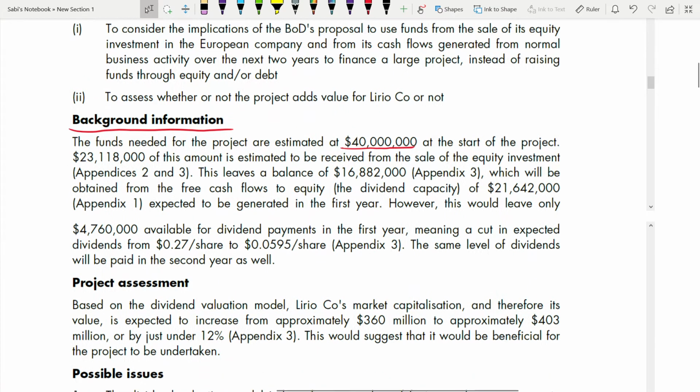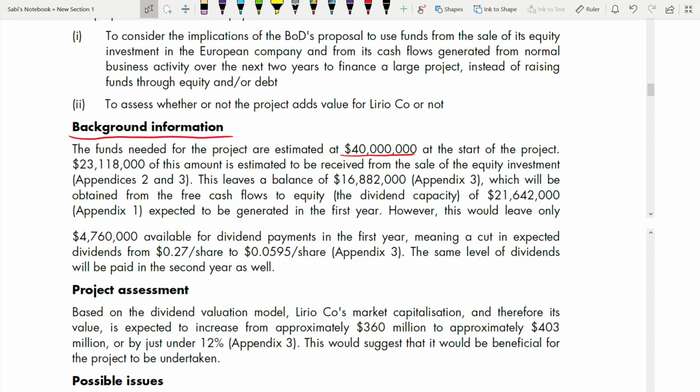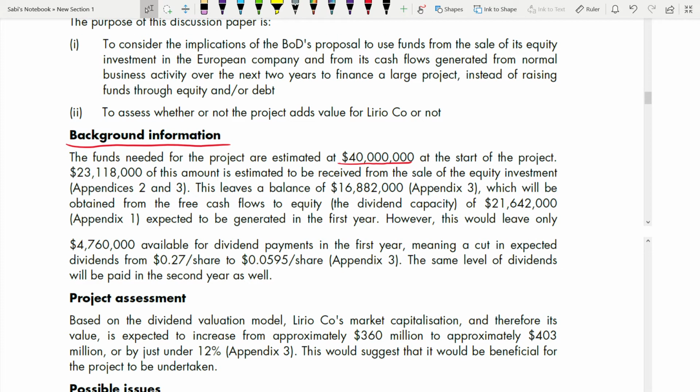Now, I'm not going to refer. I'm sure you must be very fresh with the numbers in your mind. You can keep the numbers in front of you while I'm reading this background information, the whole discussion paper. So, 40 million at the start of the project. This much is based on your forward. Of this amount, this is estimated to be received from the sale of equity investment, appendices 2 and 3. Refer to the appendices. This leaves a balance of this much, appendix 3, which will be obtained from the free cash flow to equity.